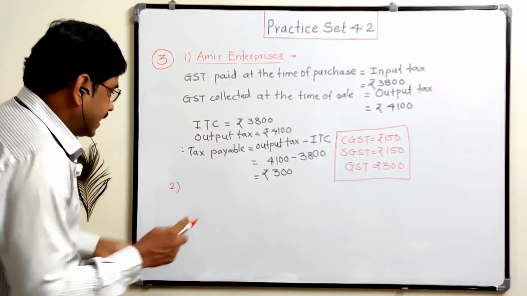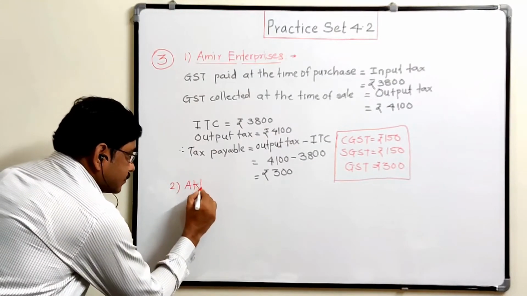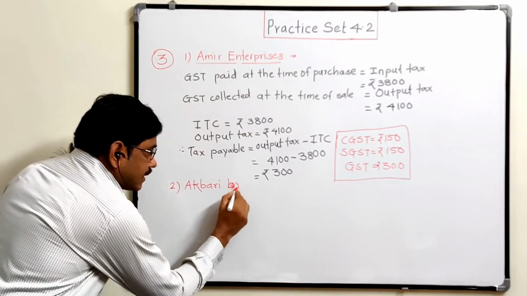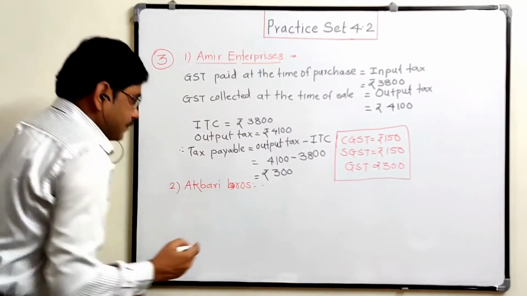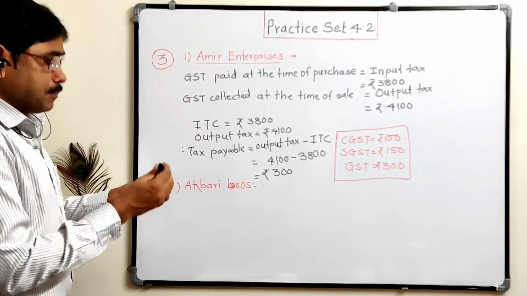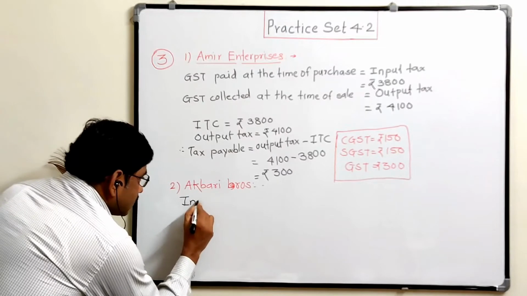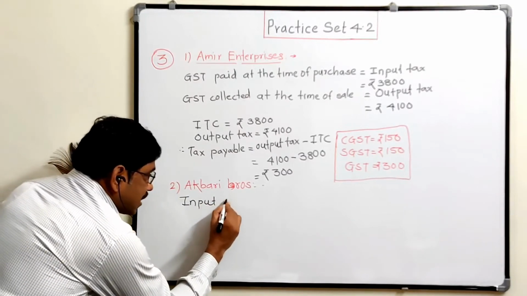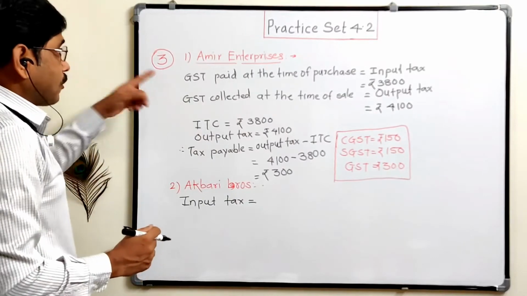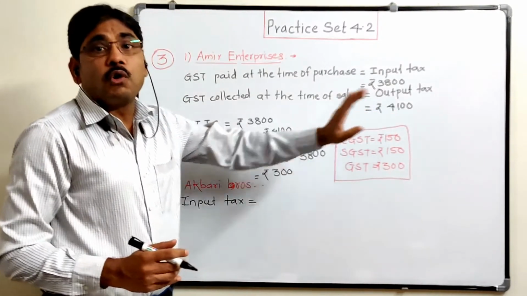So here we write, second one is Akbari Brothers. For Akbari Brothers, I am directly writing here the input and output tax. So input tax is: Akbari Brothers purchased this product from Amir Enterprises and paid the tax of 4100.